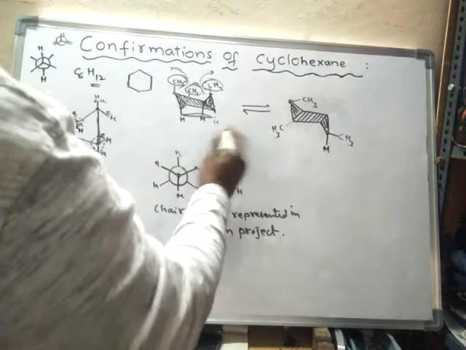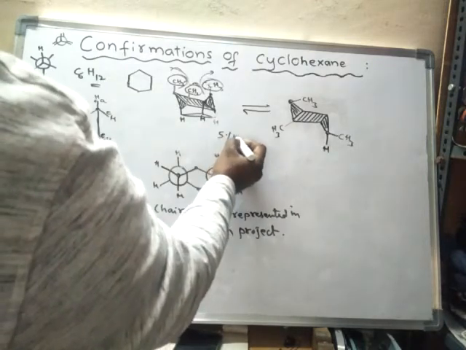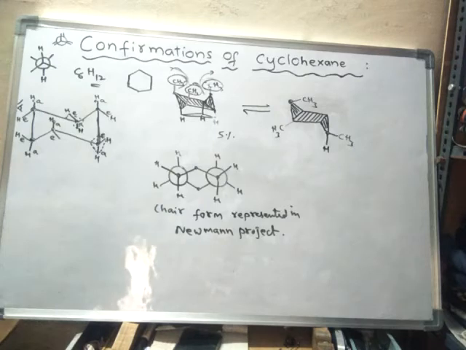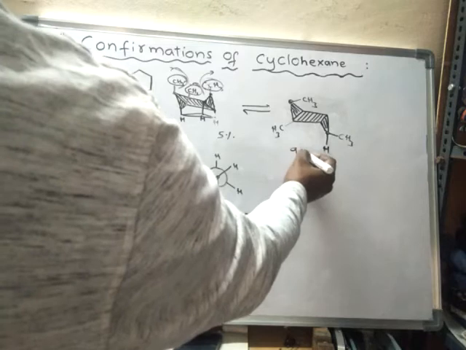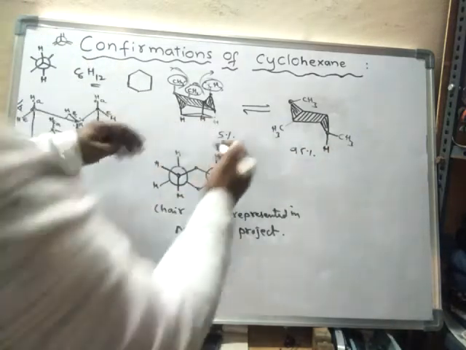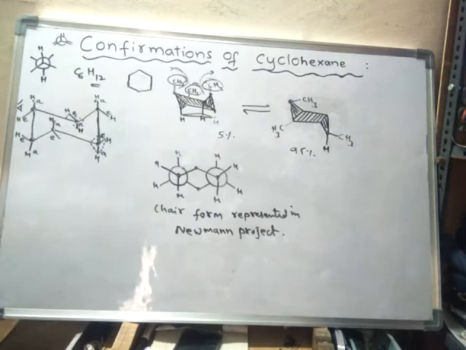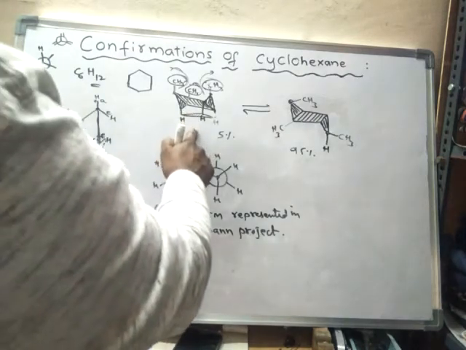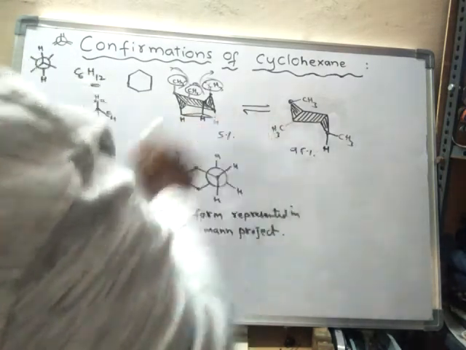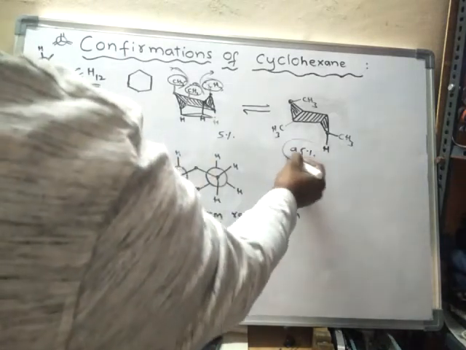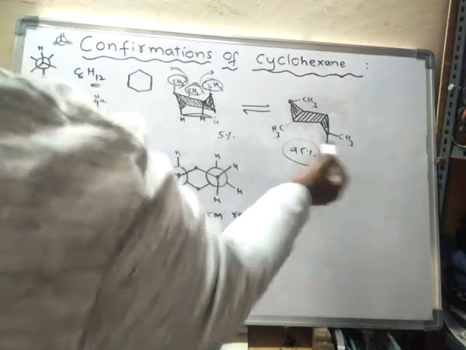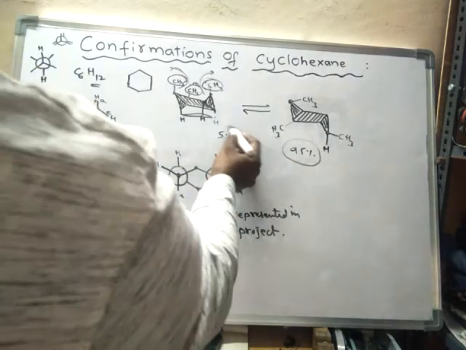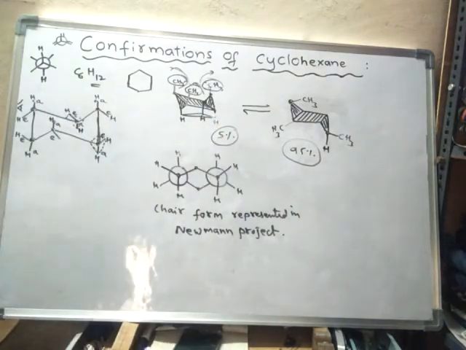Hence this chair form will exist only to 5%, and the other chair form will exist to 95%. So the equilibrium is shifted in this direction. The conversion of this chair form into the other chair form will become very rapid. And 95% of this compound will exist in the chair form where the bulky groups are present in the equatorial position, and only 5% of this compound will be present in the other.